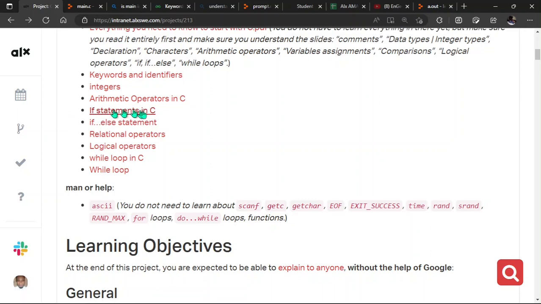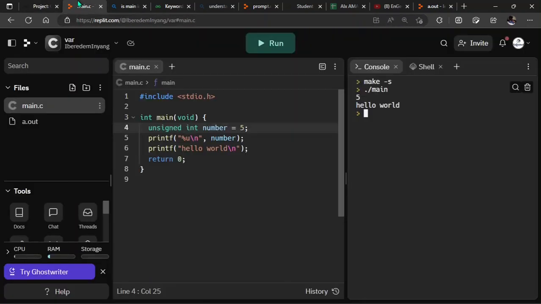Then the next one here is the if statement. What is an if statement? An if statement is used to check the condition of a program or a variable or a value that is passed to the conditional statement. Now let's look into reality at what that actually means. Let's take, for instance, someone sends you: take this money, go and buy me something, go and buy me water, and I want that water to be Dubai water. It's written there, Dubai.